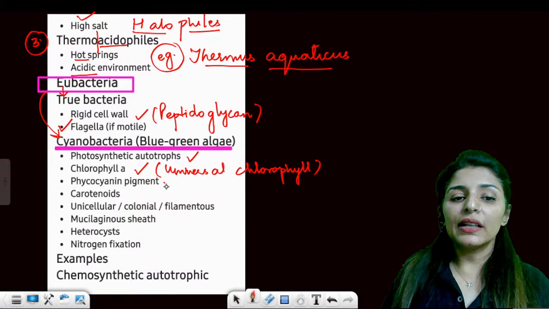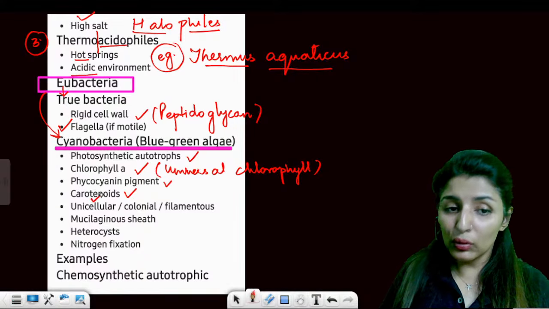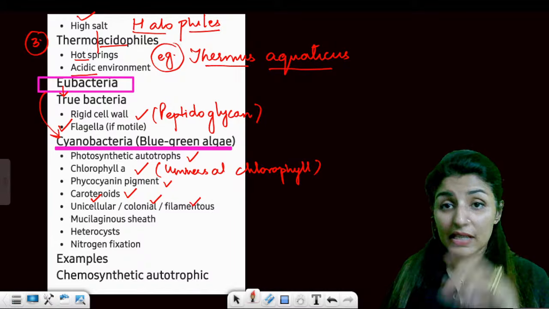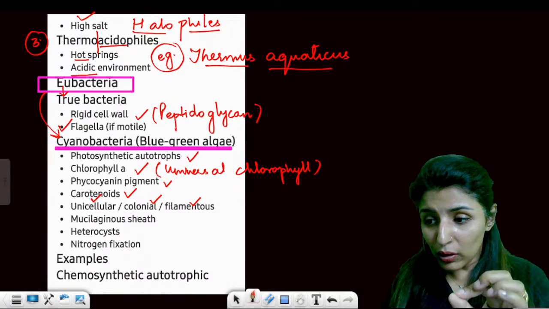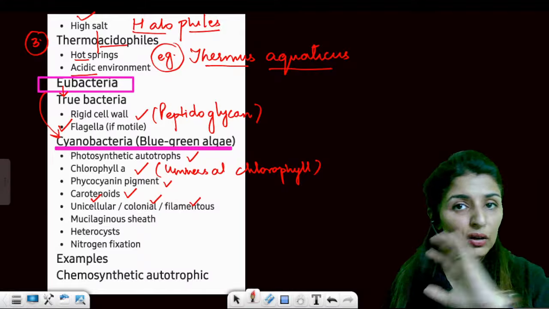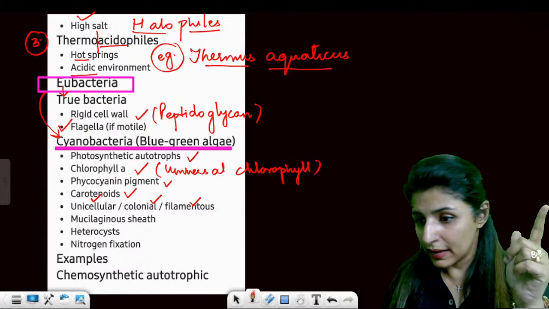Apart from chlorophyll A, they also have phycocyanin. They also have carotenoids. Now they are unicellular. They can live in colonies or they can be filamentous. See, these are all keywords. I have told you we are going to revise the keywords written in NCERT. No more full sentences, just the keywords, which should always strike back.